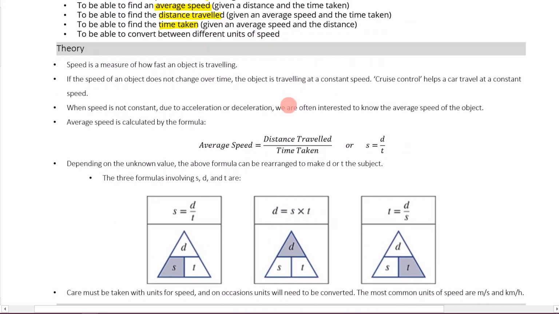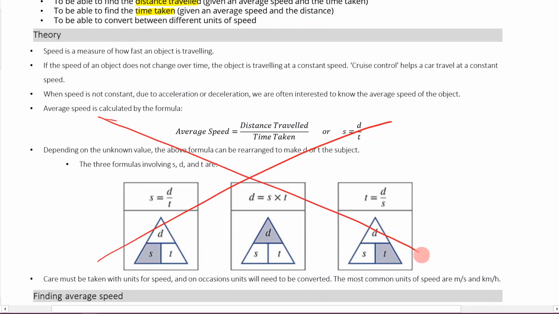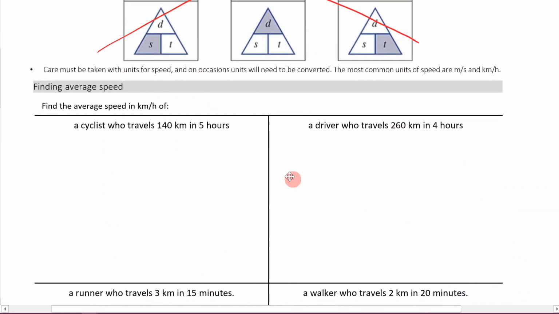Now, here is some theory provided by the textbook, and I really don't want to spend much time on this at all. The reason is that the textbook wants you to learn that average speed is distance over time, and I'm sure you know that. And they give us the option of learning about all these different formulas. And you know what? We're not going to learn them because we don't need them. We can use what we know about rates to answer speed questions very easily. So you don't have to remember a whole bunch of formulas. We can just use what we already know about rates to answer these questions. So let's just jump straight into a question, shall we?